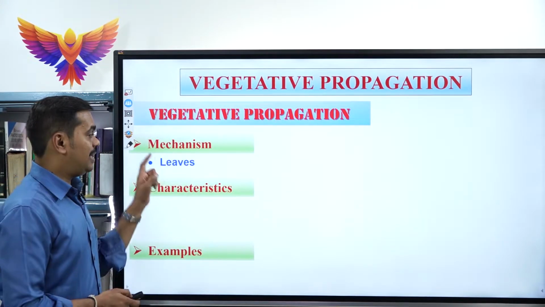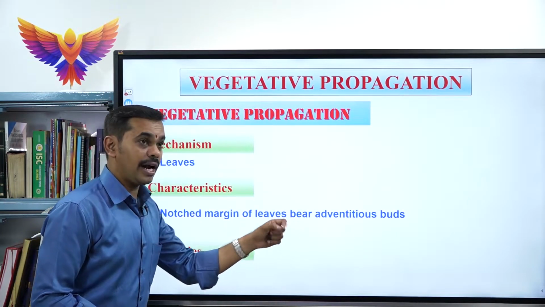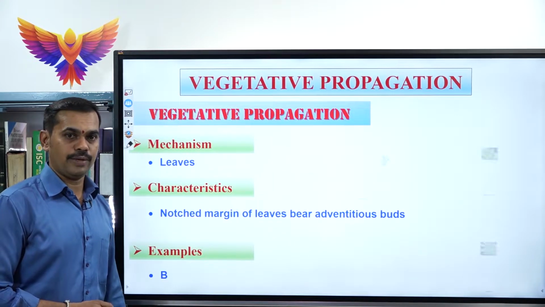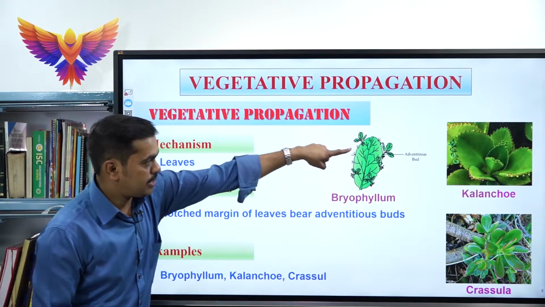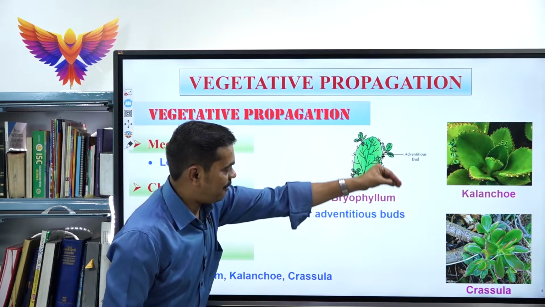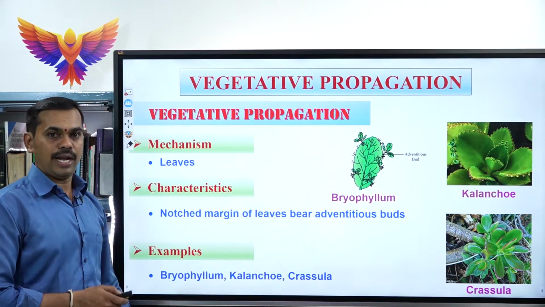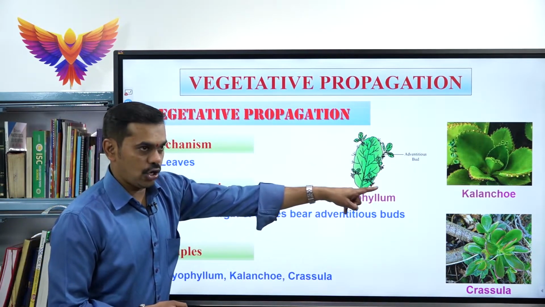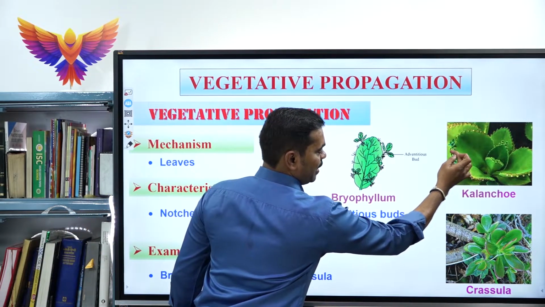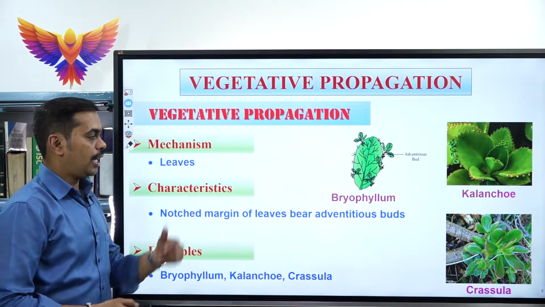Next one, leaves. Under leaves, the notched margin of the leaves bears adventitious buds, and each adventitious bud later on develops into a new plant body. Best example, bryophyllum. This is the bryophyllum. Adventitious roots are formed on the leaf margin. Whenever they fall on the ground, each adventitious bud can develop into a new plant body. Second example, kalanchoe. These are the leaf margins of the kalanchoe. You could see the adventitious buds are formed, and each adventitious bud can later on develop into a new individual.